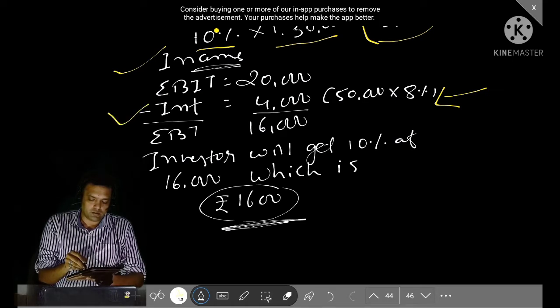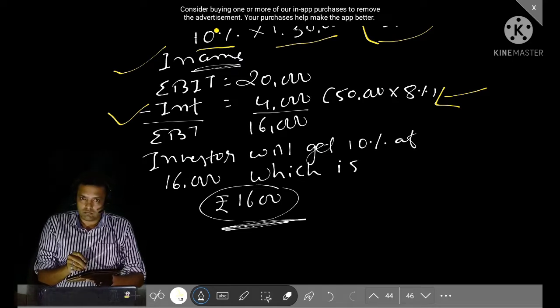The remaining is the profit for equity shareholders. Because tax is not given in this example, whatever income is left we distribute to equity shareholders.